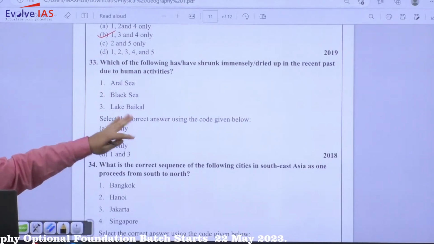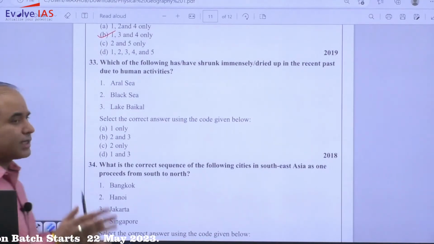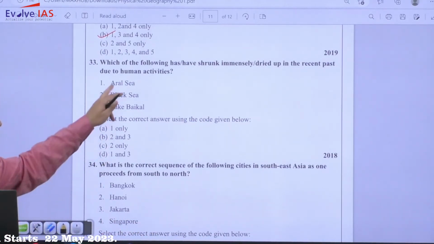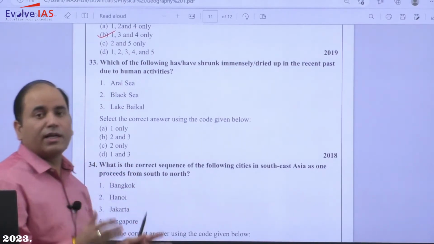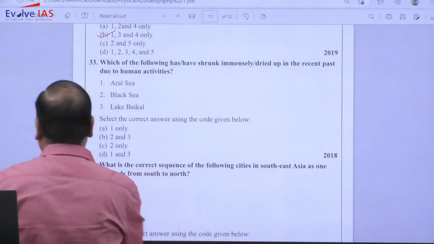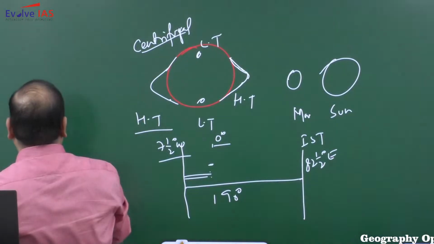Of course we have witnessed some of the drying up. Black Sea में भी है, Lake Baikal में भी है. But large scale drying up you will find in case of Aral Sea. So in Aral Sea there will be a huge drying up. So here the answer will be Aral Sea. If